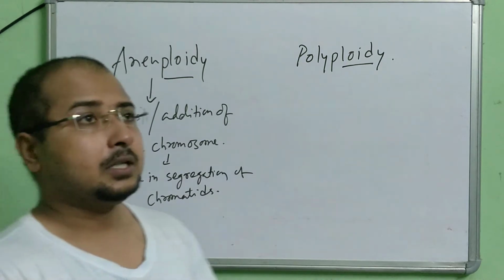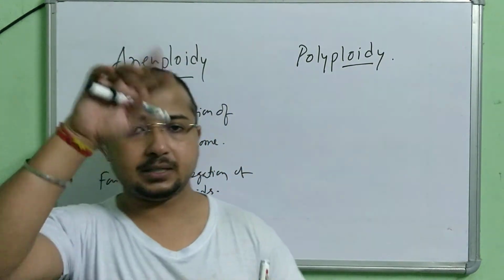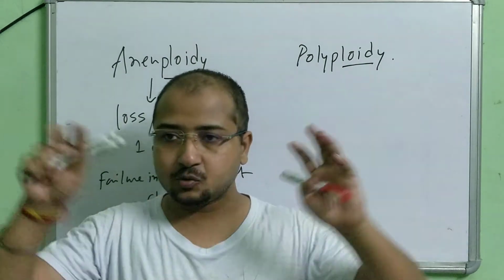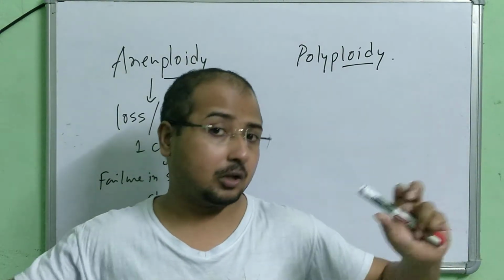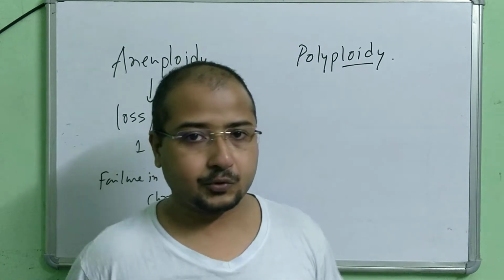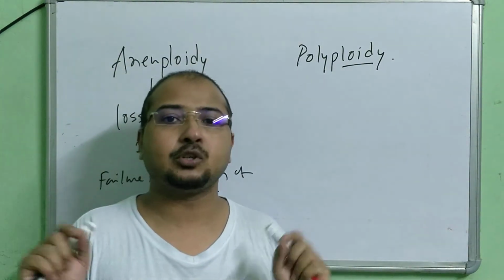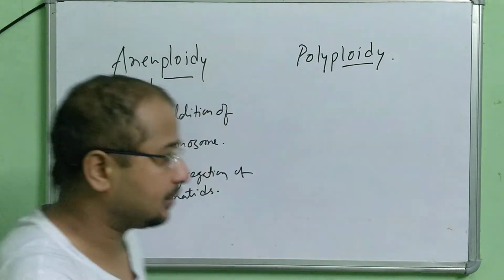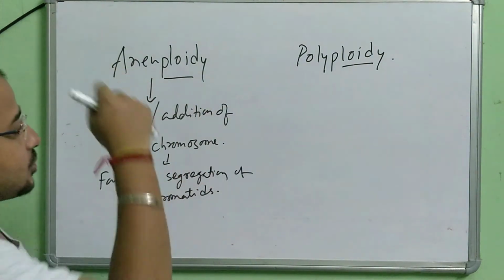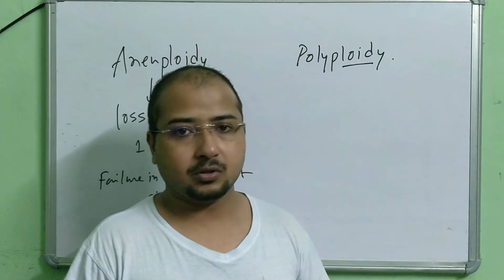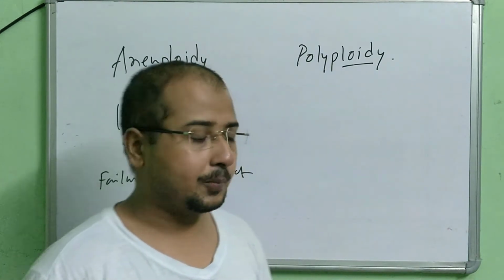If you remember, during anaphase the chromatids get separated from the metaphase plate and move to both the poles, and we call them chromosomes. So if there is failure of proper separation, that ultimately leads to loss or addition of one particular chromosome in a cell.